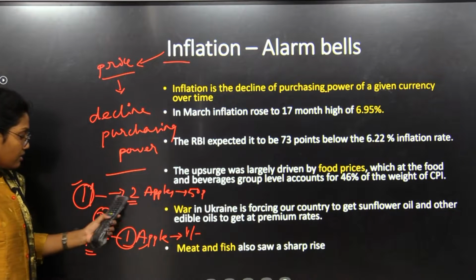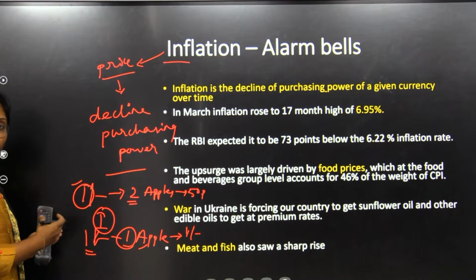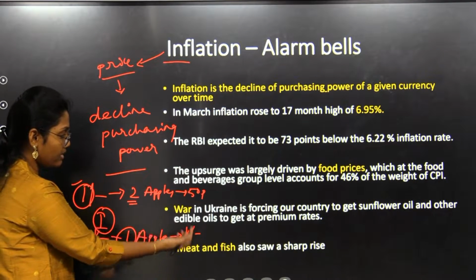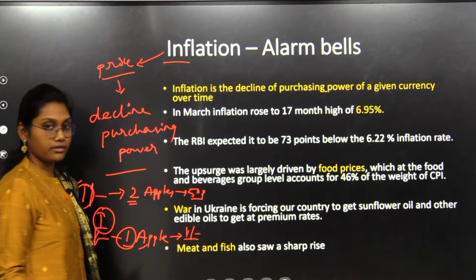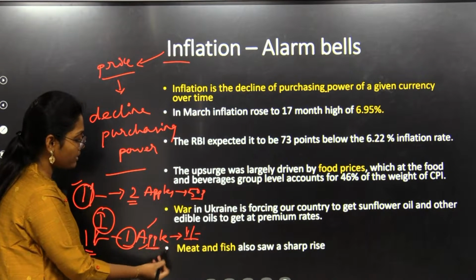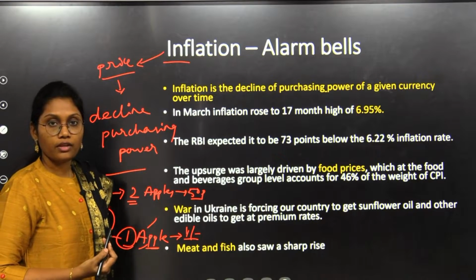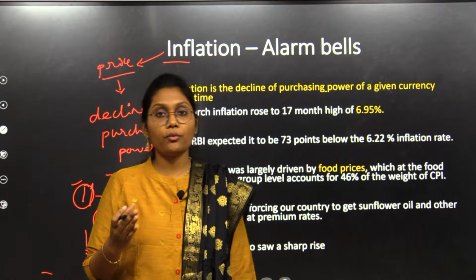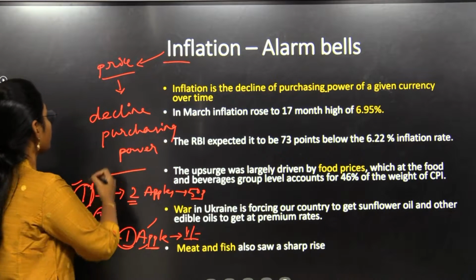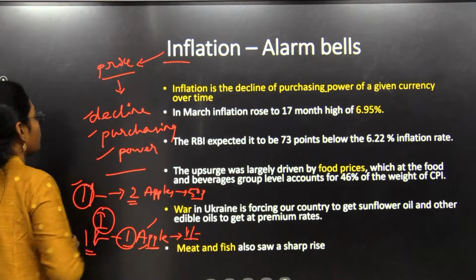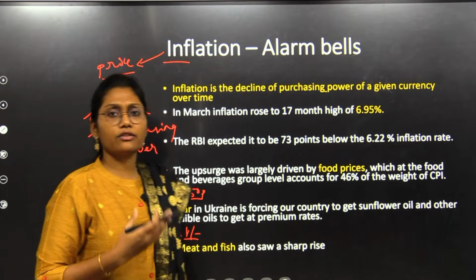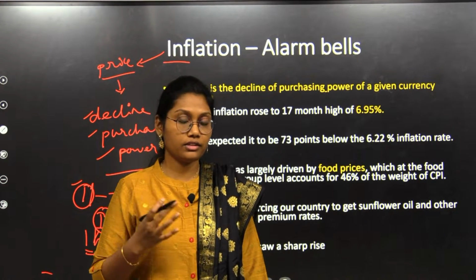The consequence of the decline of the purchasing power of the currency shows on the prices of goods and services, so we can say that the price of the apple has risen. That's the basic concept of inflation. As a definition, the declining purchasing power of currency is nothing but inflation, which reflects in the price hike of goods and services.